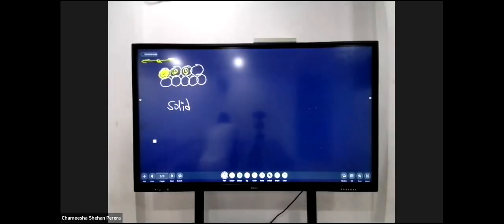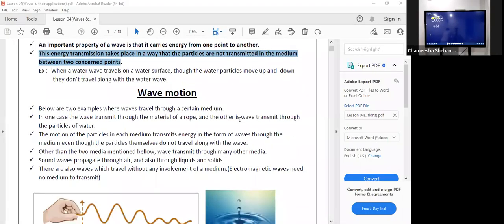Right. Okay. So let's go to the next part very quickly. Wave motion. So it says that energy can be propagated. When a wave is propagated through a material media, the energy only propagates between two concerned points, but not the particles. That's what I explained with the rope, the wave created on the rope. Next part, an example with a water wave.